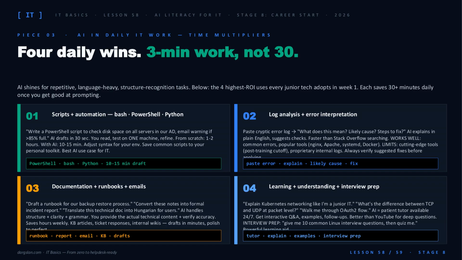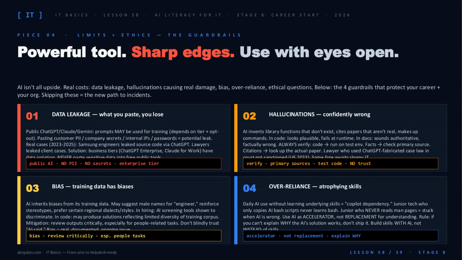3. Documentation: runbooks, KB articles, incident reports. You bring the technical truth. AI handles structure and grammar. 4. Learning: a patient tutor at 3 a.m. who'll quiz you on Linux interview questions until you're sharp. Each one saves 30 minutes a day. That compounds. But every power tool has sharp edges.